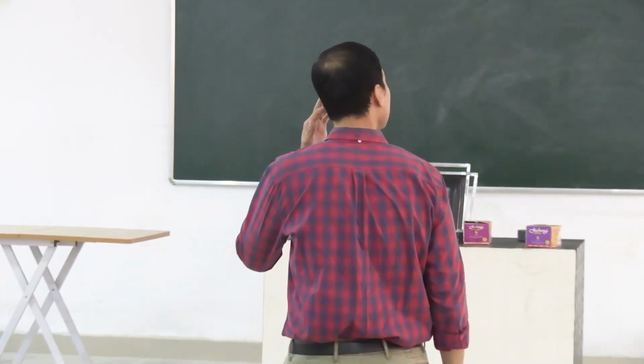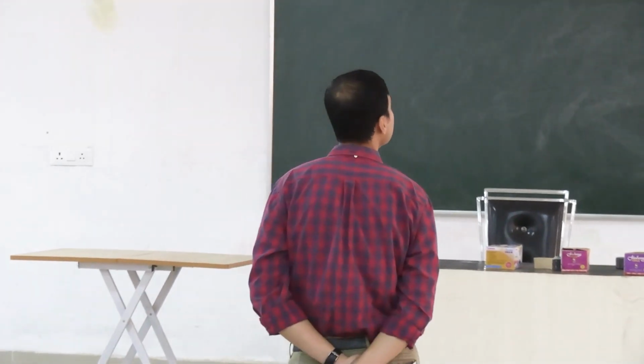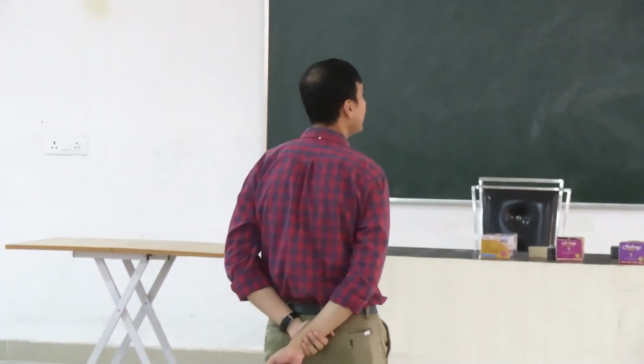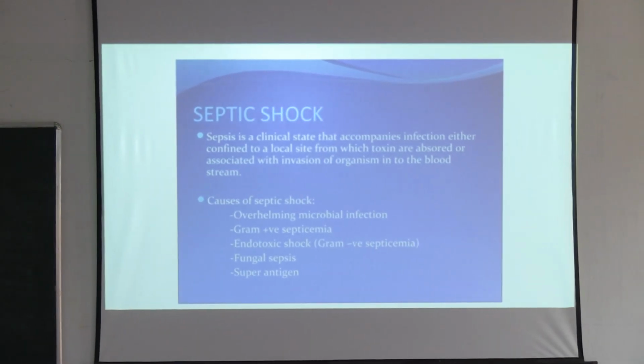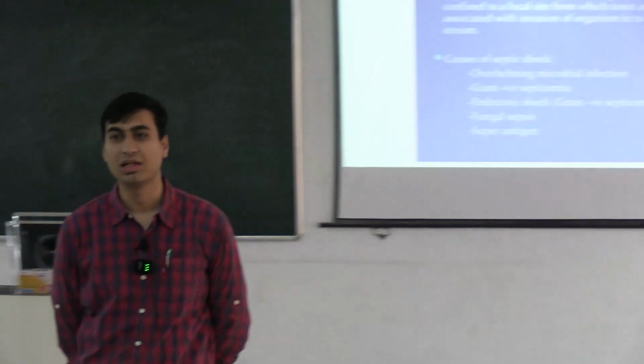Septic shock is a clinical state that accompanies infection, either confined to a local site from which the toxins are absorbed, or associated with invasion of the organisms into the bloodstream. So what are the causes when there is a localized infection and it starts spreading? A very, very common cause of septic shock is septic arthritis. In orthopedics, we often get septic arthritis, especially in immunocompromised patients, diabetic patients, and patients on long-term steroid therapy.